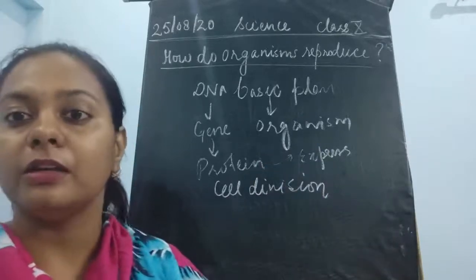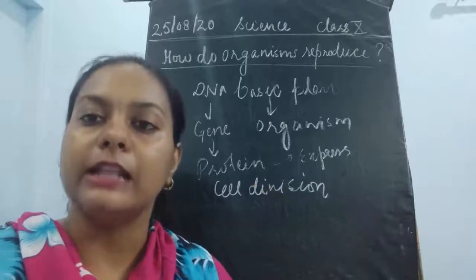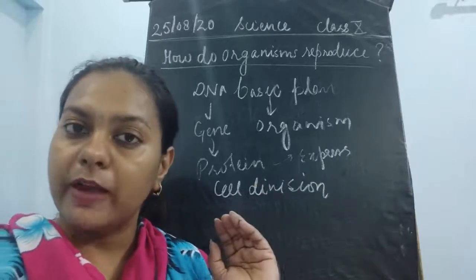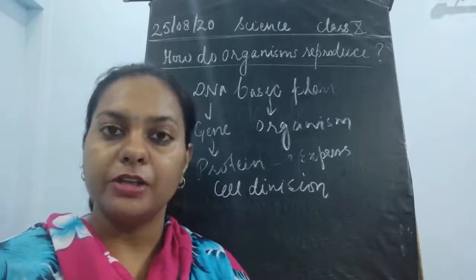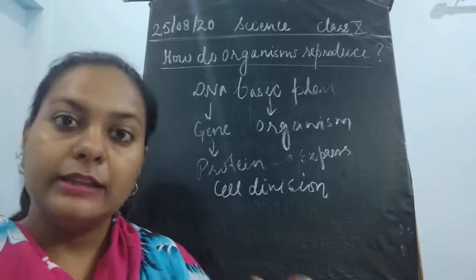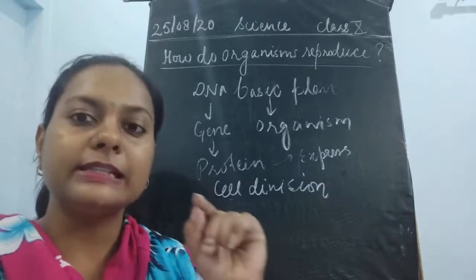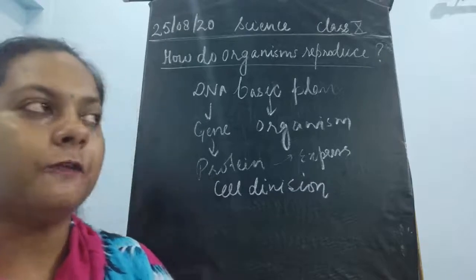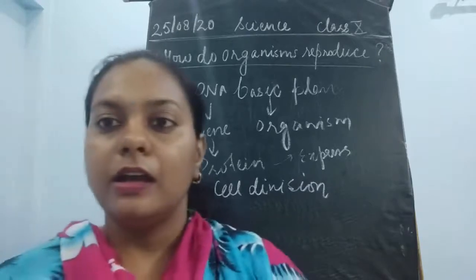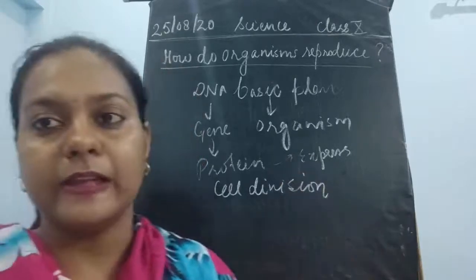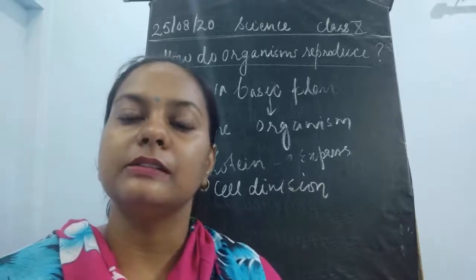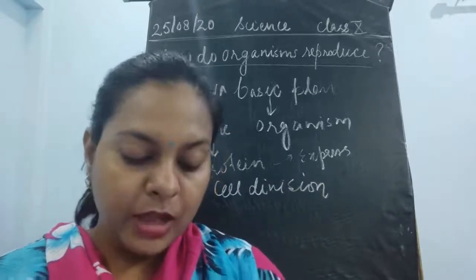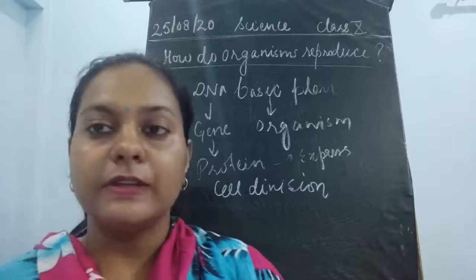While making the copy, there is a certain difference in copying the information to the next generation, and because of this slight difference, some part of the DNA is not inherited in the same manner. This happens because of cell division.